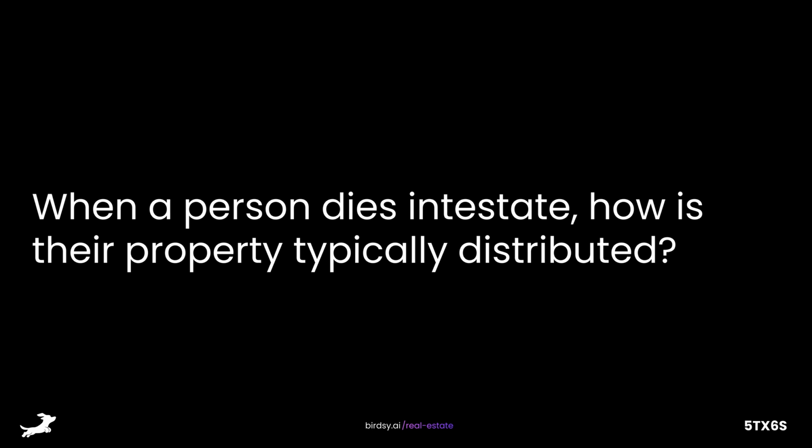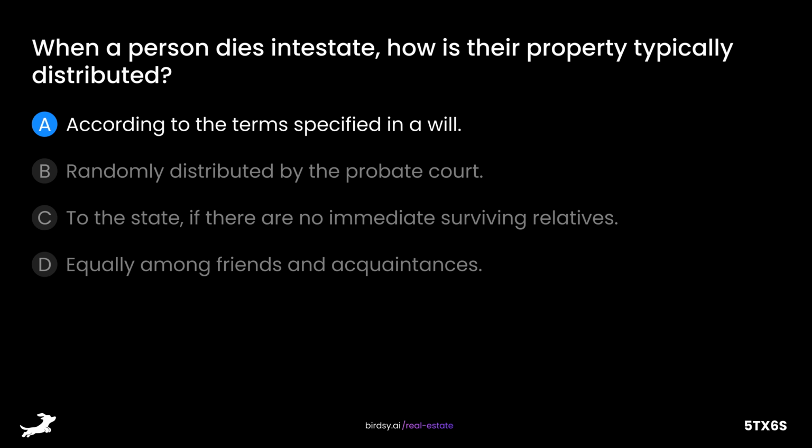When a person dies intestate, how is their property typically distributed? Is it A, according to the terms specified in a will, B, randomly distributed by the probate court, C, to the state if there are no immediate surviving relatives, or D, equally among friends and acquaintances? The answer is C, to the state if there are no immediate surviving relatives.